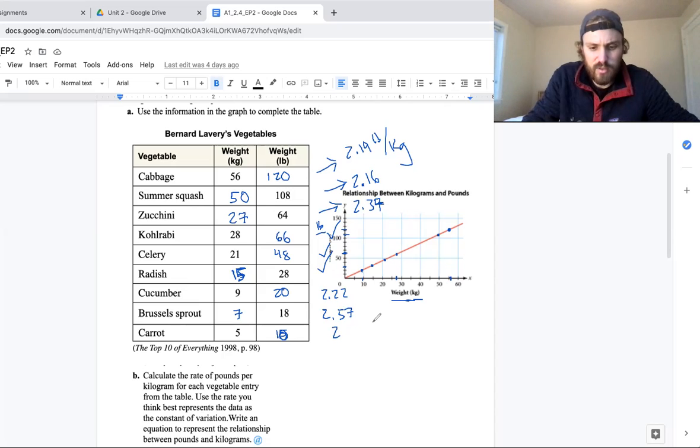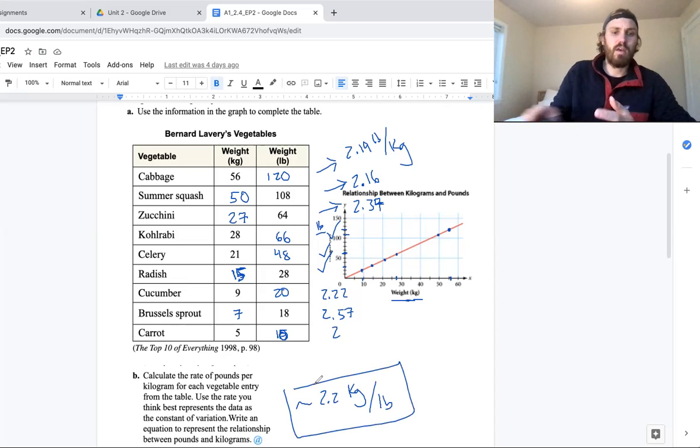If I average some of these, so 2.37 plus 2.16 plus 2.14 plus 2.22 plus 2.57, I get that, divided by 5. It seems like around 2.2, say 2.2 pounds per kilogram, around that much.